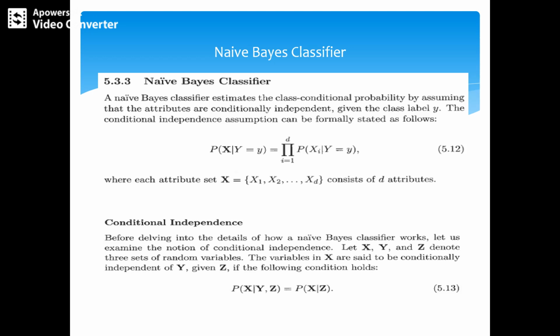Before delving into the details of how the Naive Bayes classifier works, let us look at the notion of class conditional independence. Let X, Y, Z denote three sets of random variables. The variable X is said to be conditionally independent of Y, given Z, if P(X | Y, Z) equals P(X | Z).